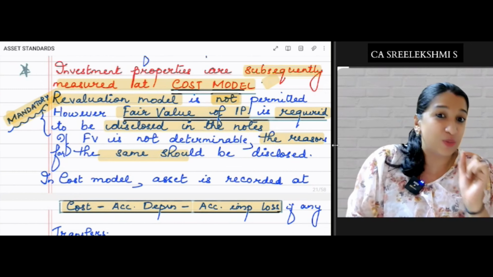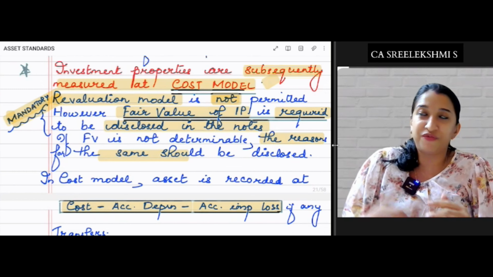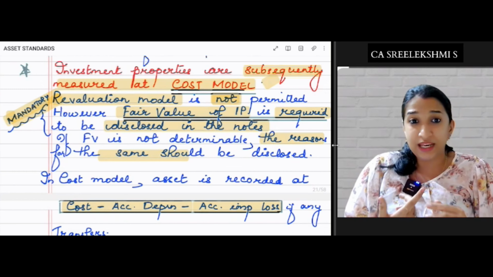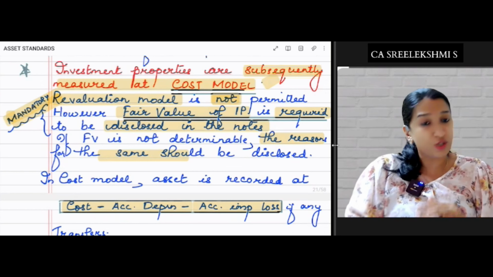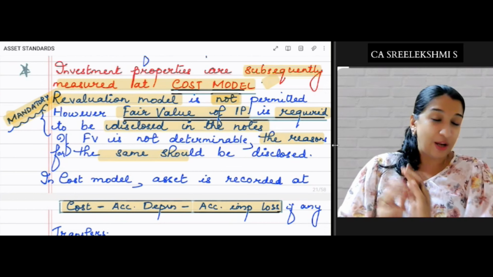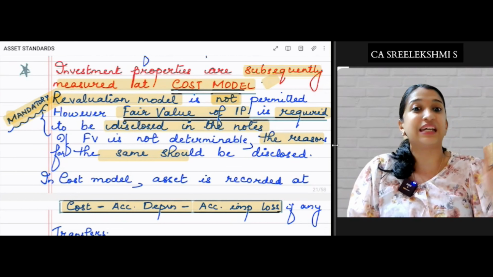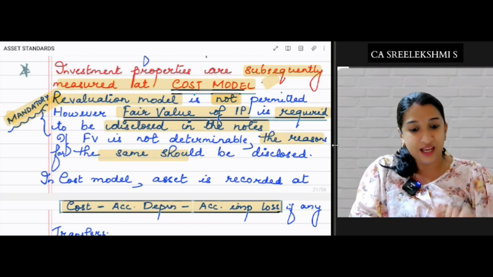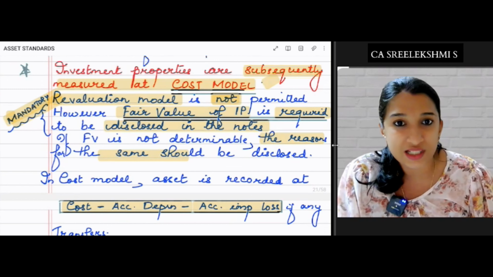But fair value has to be disclosed in the notes. Okay, definitely if it is a building, you need to charge depreciation. There is no doubt about it. Cost model only is followed. Revaluation model is not permitted like in Ind AS 16, but fair value requires disclosure.